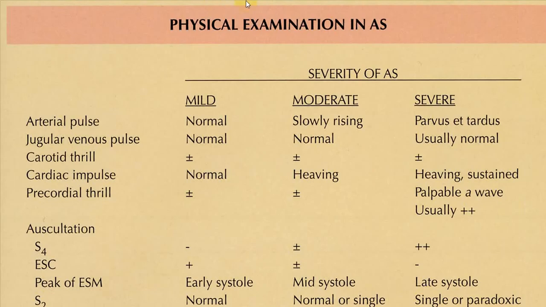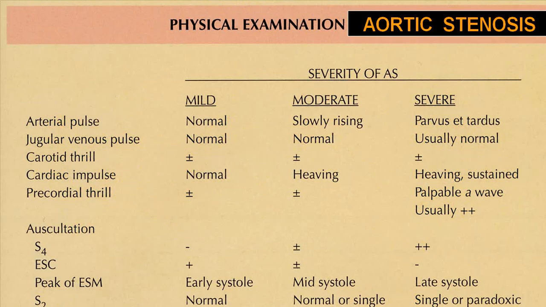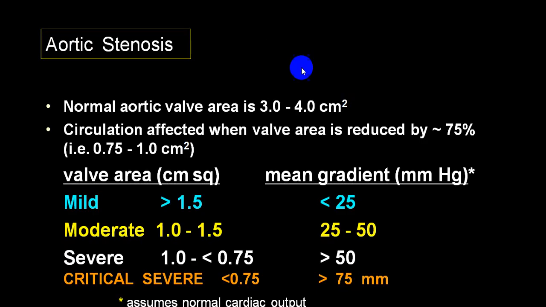So this is that same difference further. JVP, carotid thrill, etc. are explained. In a severe variety, carotid thrill will be present, and precordial thrill will also be present. So at your leisure time you can go through. We already mentioned that when you do echo with Doppler, you can find out the severity and put them into mild, moderate, severe, and critical. And by using the pressure gradient across the aortic valve, you can also put them into mild, moderate, severe, and critical variety.